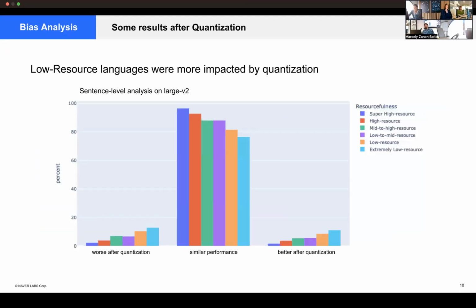But on the other hand, the resourcefulness bias, the model-related bias, is indeed more impacted by quantization. It makes a stair, as you can see here, before and after, worse and better than after quantization. And you see that it makes a stair in such a way that for super high resource languages, almost all the sentences are kept the same, while for low resource and extremely low resource languages, we have more than 20% of the sentences impacted negatively.